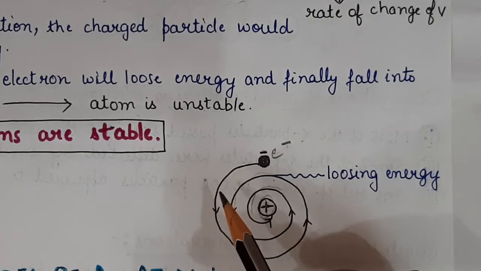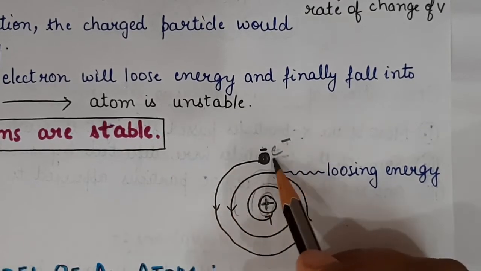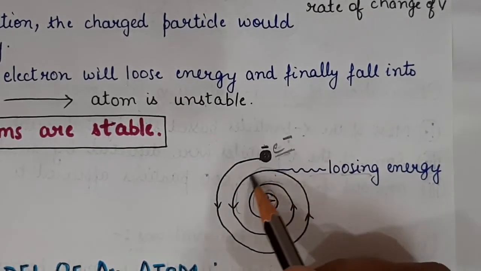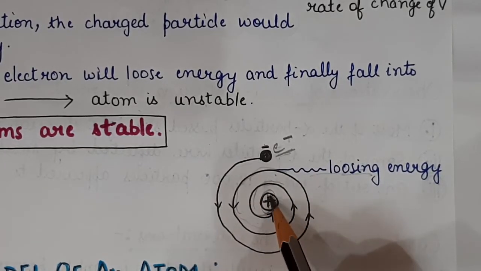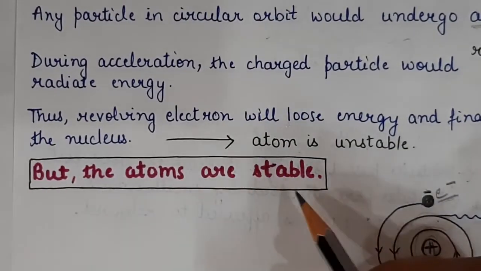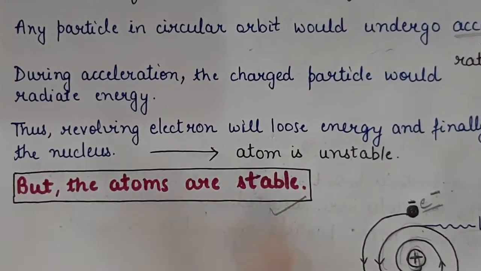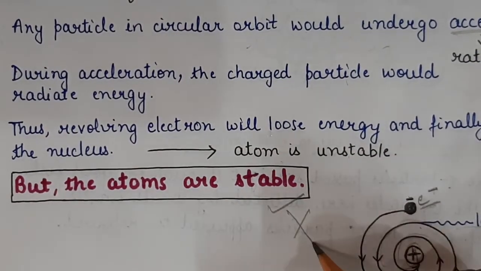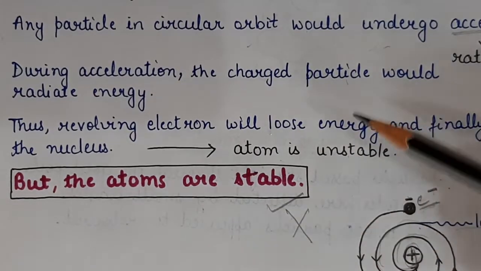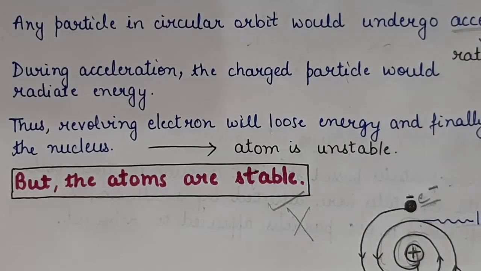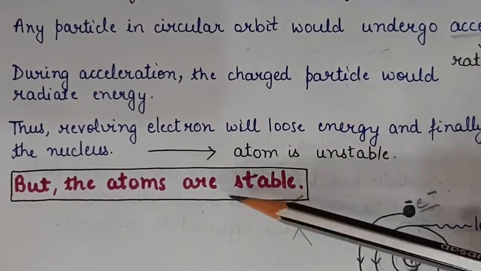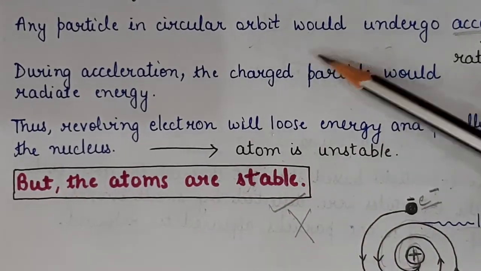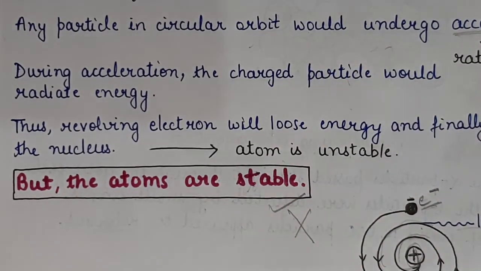Under acceleration, this electron will lose energy. And if it is losing energy, it should fall into the nucleus. If it falls into the nucleus, the atom is unstable. But atoms are stable. So Rutherford's model was rejected because it could not explain the stability of an atom. It is saying the atom is unstable, but in reality atoms are stable. So Rutherford's model was rejected.